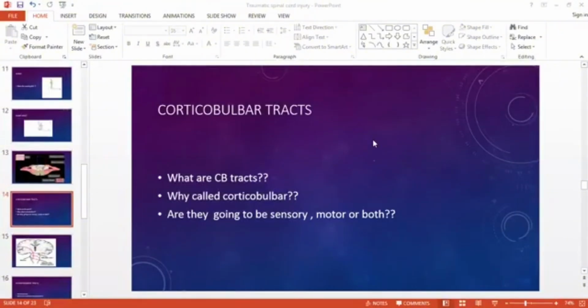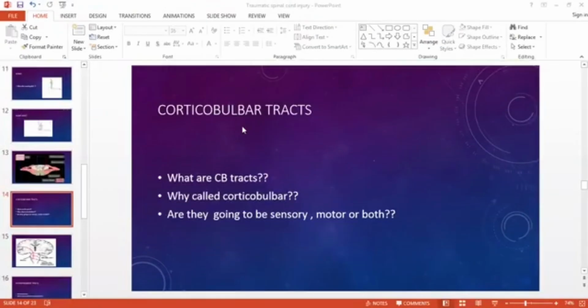Cortico again stands for the cerebral cortex, as I've told previously. Now bulbar. We need to understand what is bulbar. Bulbar comes from the word bulb. So which is the bulb-like structure in the brain? The bulb-like structure in the brain is the brain stem. So these tracts start from the cerebral cortex and end in the brain stem. That is why they're known as corticobulbar tracts.